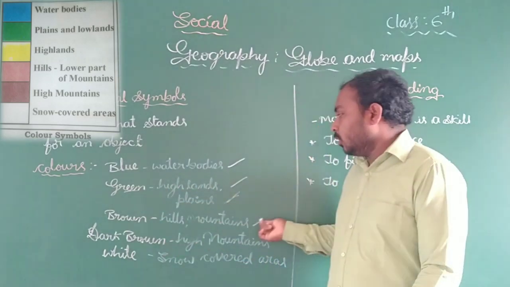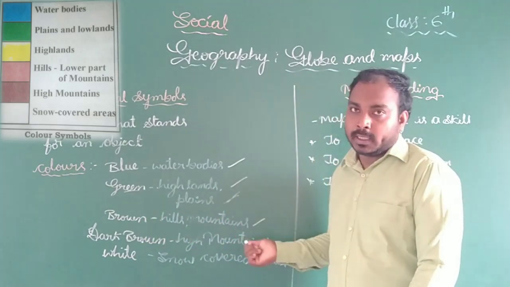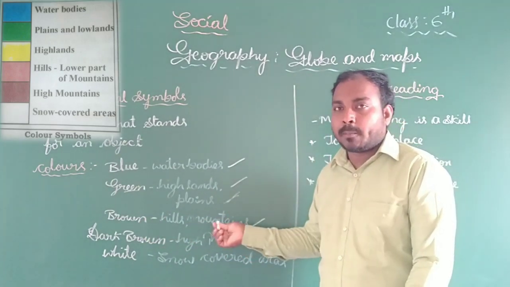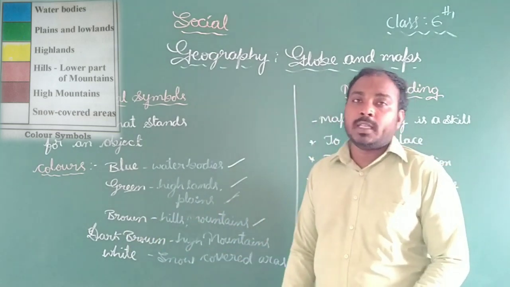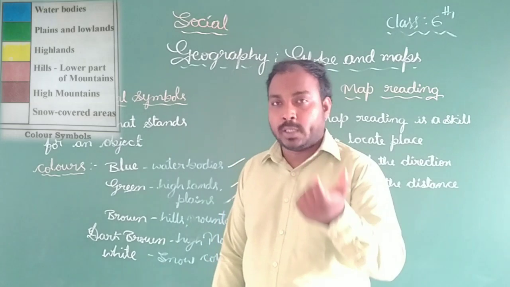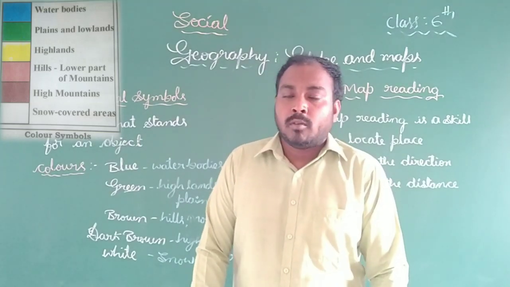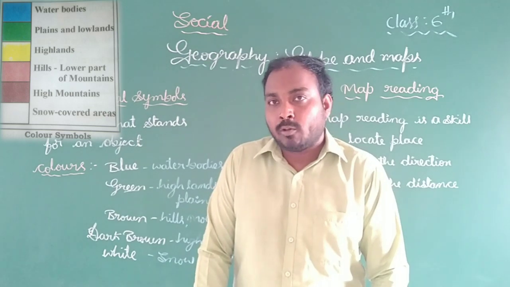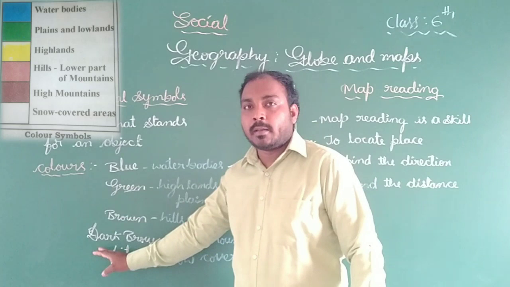And brown color represents the hills and mountains. And dark brown represents the high mountains, like the mountain in Karnataka, that is Mullayanagiri, right? Mullayanagiri mountain is represented by which color on the map?